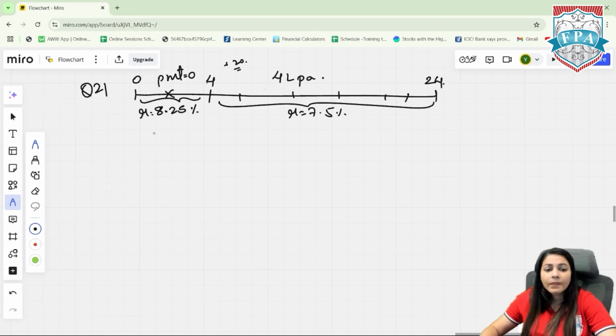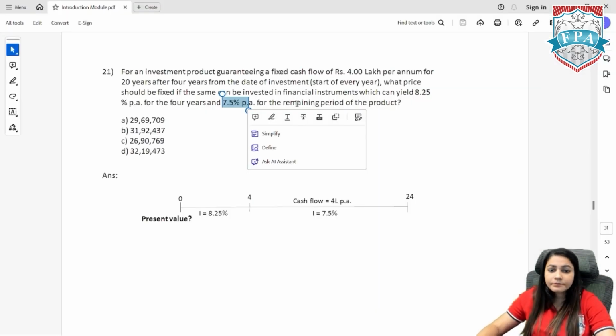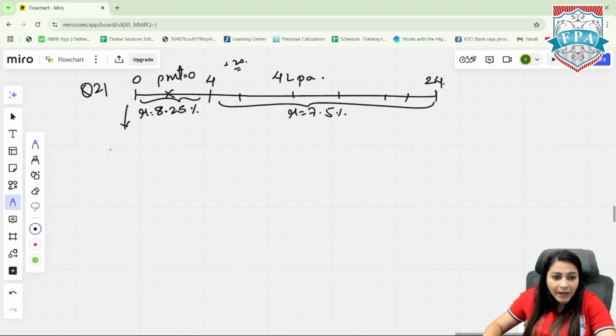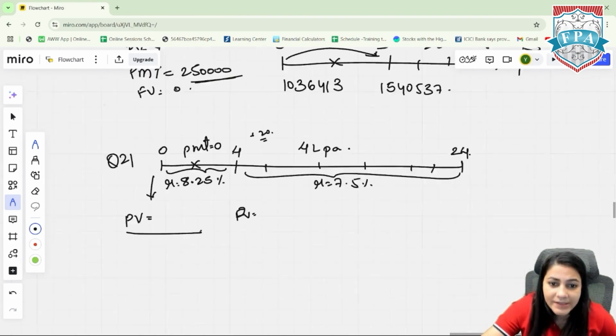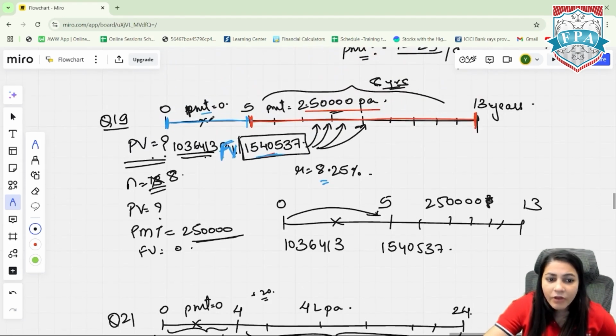Okay. We need to calculate what price should be fixed. That means what is the price that should be invested today, so that after 4 years there is some amount that is accumulated, and from that regularly there will be a withdrawal for the remaining years, that is 20 years. So we need to calculate the present value just like question 19.